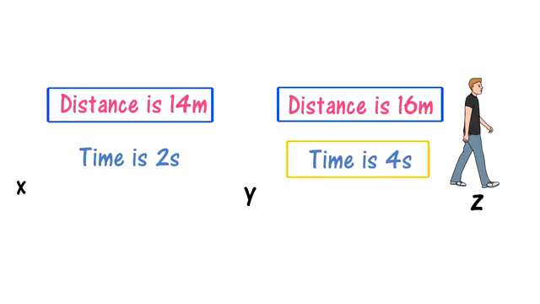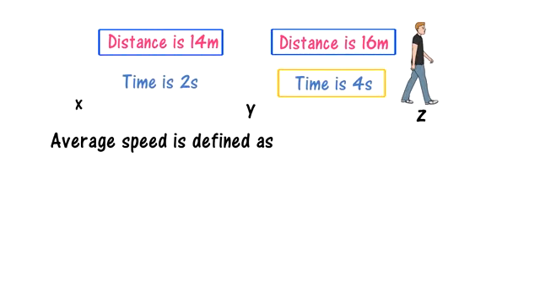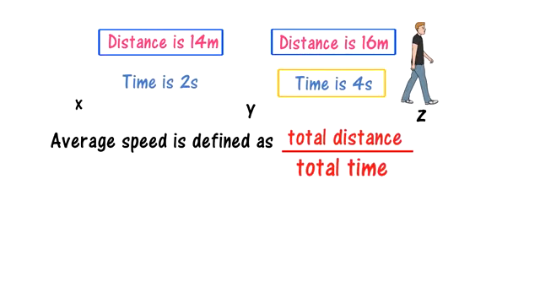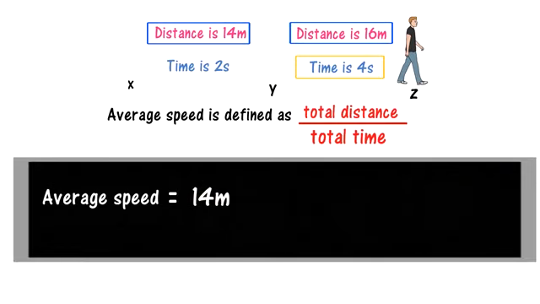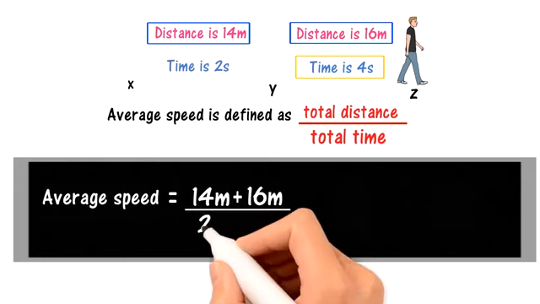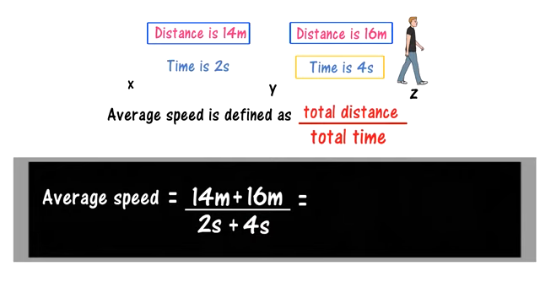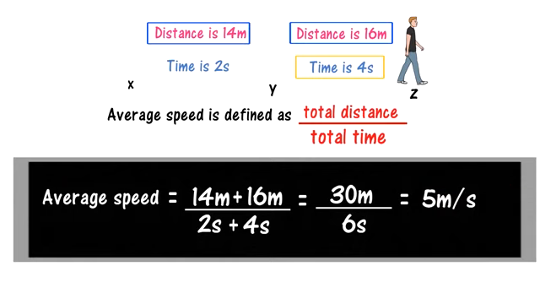Now how will I define the average speed? Average speed is defined as the total distance divided by total time. The total distance is 14 meter plus 16 meter, divided by total time, that is 2 plus 4 seconds, so I get 30 meter divided by 6 seconds, which is 5 meter per second. Now 5 meter per second is the average speed of the person. Keep it in your mind, average speed is always different from instantaneous speed, and here instantaneous speed may be something different, while average speed is 5 meter per second.